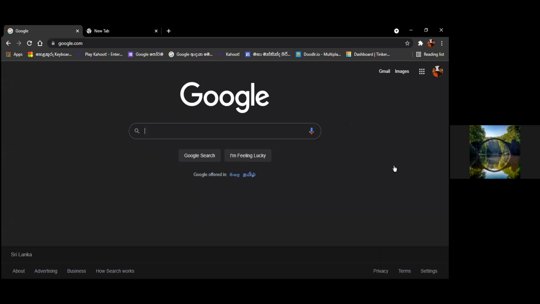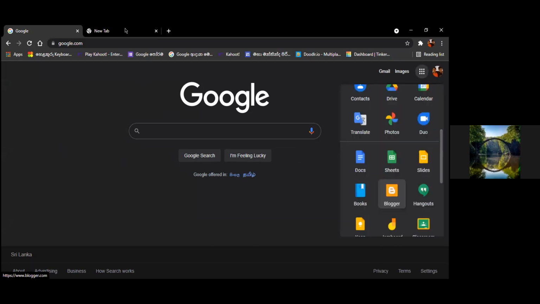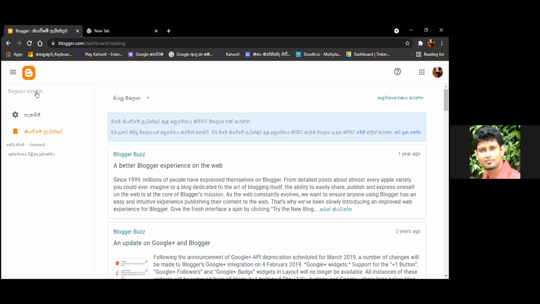Yes, sir, it was the same in the first place. Now going to the blogger, it's also in Sinhala. Is it in Sinhala? Yes. So select this triple line icon.